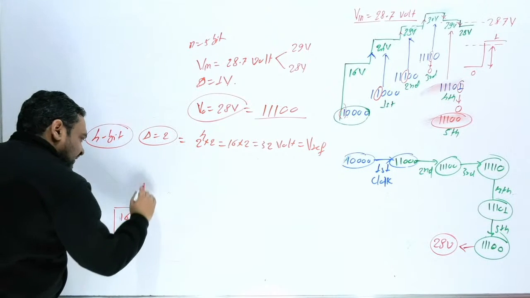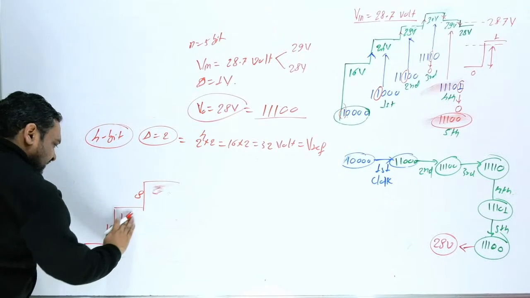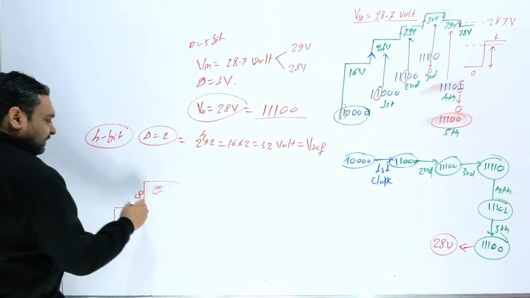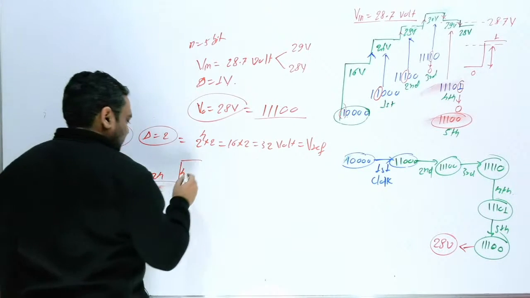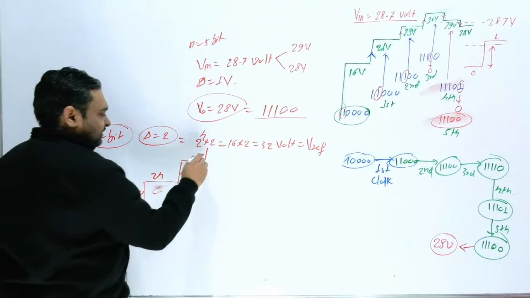This is 16. Sir, this is 16 plus this is 8. This is 16, so 16 plus 0. This is 0 volt. So this will be 16, 16 plus 8, sir, this is 24. So you will get here, sir, this is 4, so 28 plus 4. Sir, this is 28, like this. And 28 plus again this is 2.